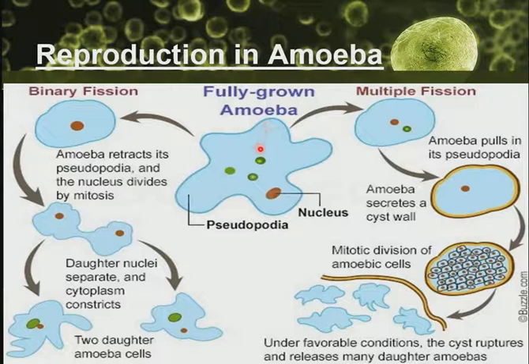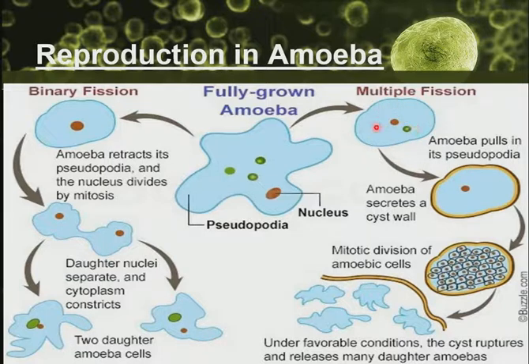Now, multiple fission occurs during unfavorable conditions. Binary fission occurs during favorable conditions, while multiple fission occurs during unfavorable conditions. Multiple fission occurs when the amoeba is resting. Remember, there will also be retraction of the pseudopodia.